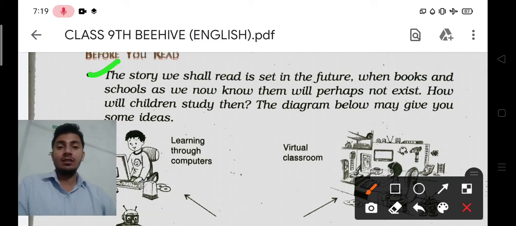Over here the writer is telling that the kind of books we are reading now may disappear in the future. It may be that in the future this kind of school will not exist, and books will also not be found in printed form.